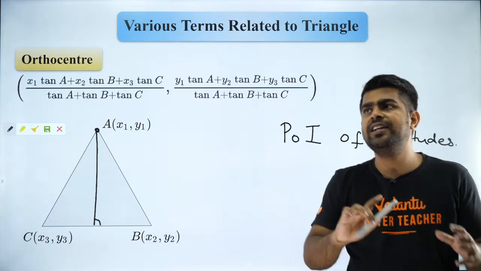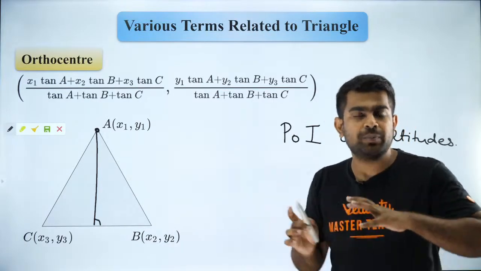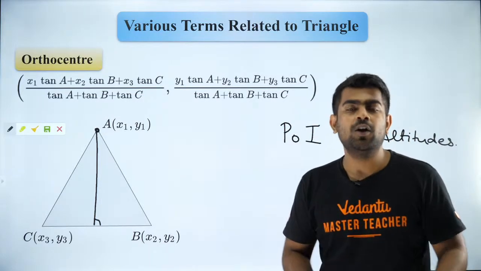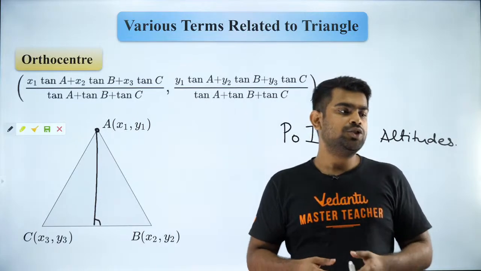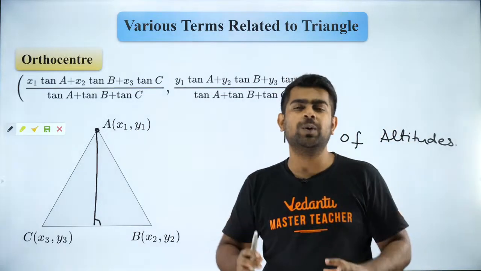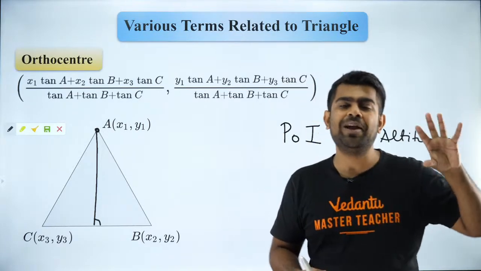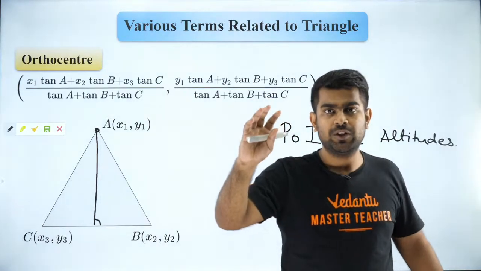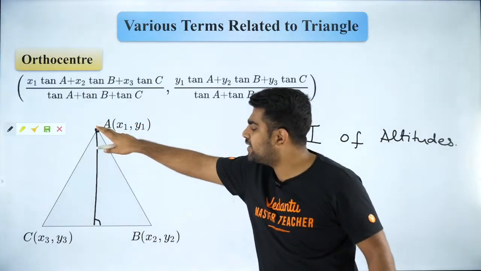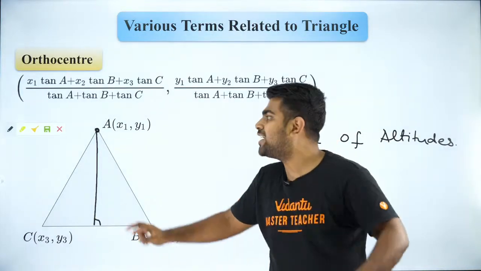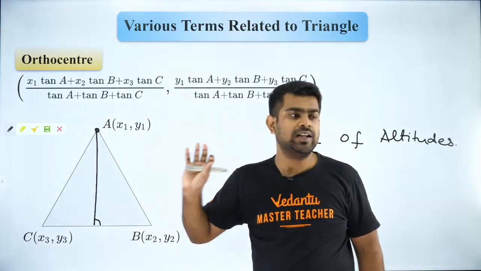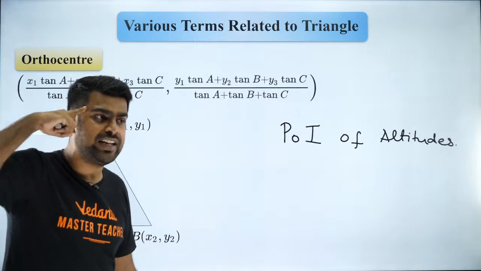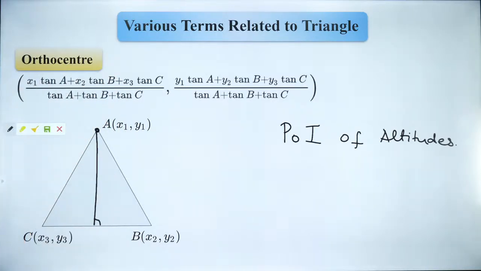Everybody should be clear. The reason why I'm emphasizing a lot on that is because after we go to the next center, which is circumcenter, we will look at perpendicular bisectors. So you guys have to be very clear about the difference between them. You should clearly be able to understand what is a perpendicular bisector and what is an altitude. So altitudes are always from the vertex to the opposite side in such a way that it is perpendicular to the opposite side. Are you guys able to follow? Is that point very, very clearly ingrained in you? Are you guys with me?